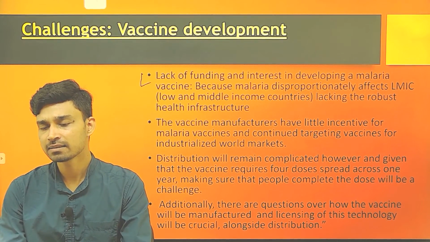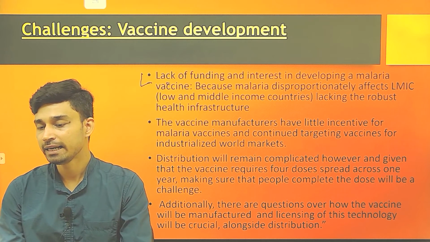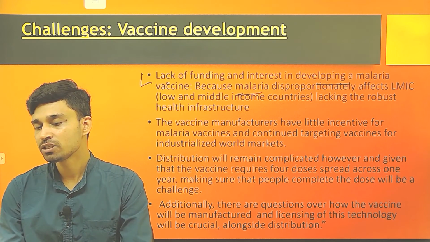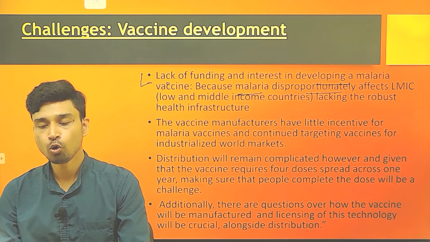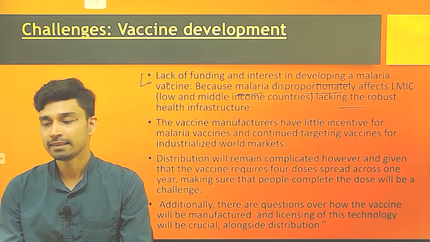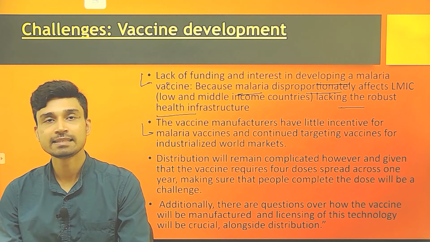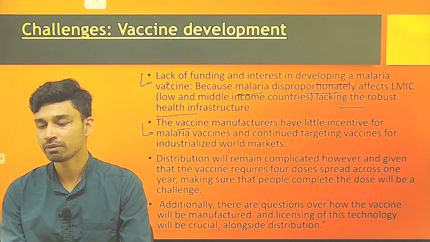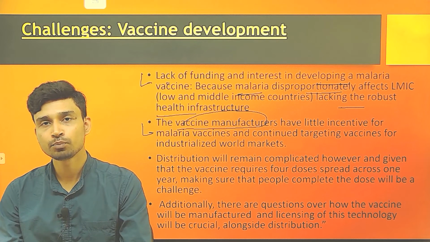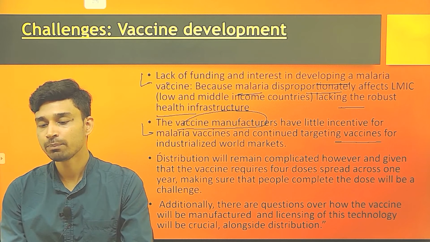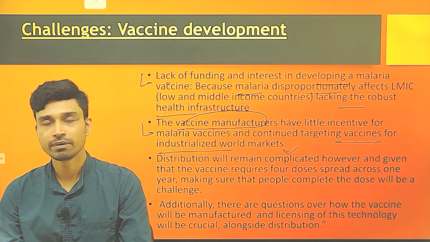Apart from that, there are certain other challenges as well. The first is that there is a lack of funding and interest in developing a malaria vaccine, obviously because malaria disproportionately affects only low and middle income countries, and those countries lack robust infrastructure. The second is that the incentive for malaria vaccine manufacturers is very low, as it is poor people who are suffering from malaria. So, they will not make any big profit if they engage themselves in developing such vaccines.